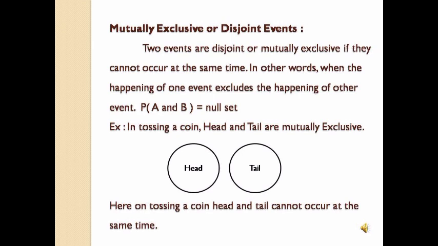So such events are called mutually exclusive events. Even when we roll a dice, we'll get either 1 or 2 or 3 or 4 or 5 or 6. Is it possible to get all the numbers 1 to 6 at a time when we roll a dice? No. So rolling a dice is also a mutually exclusive event.